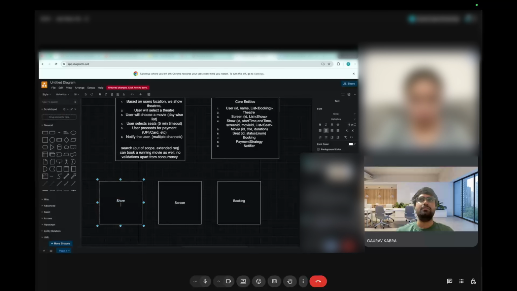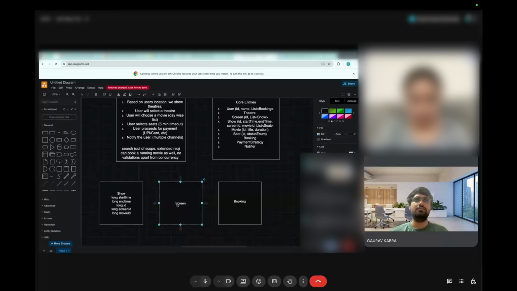So basically, show will have start time, end time, long ID. Then it will have a long screen ID. It will have BID.